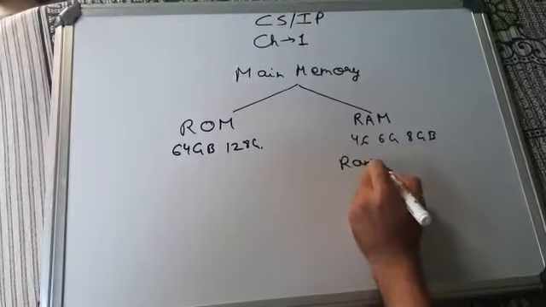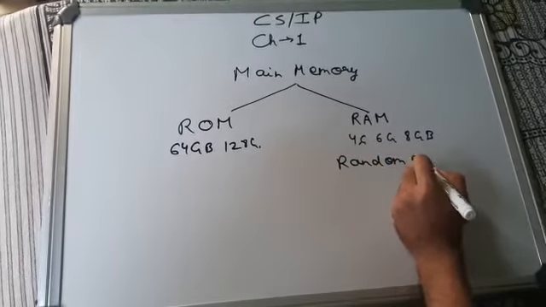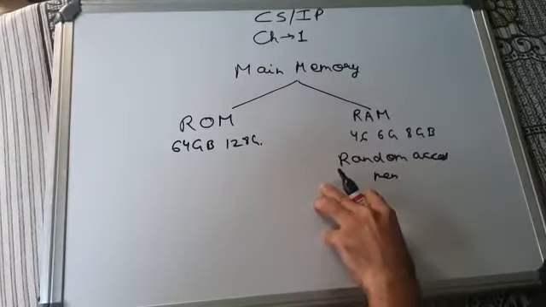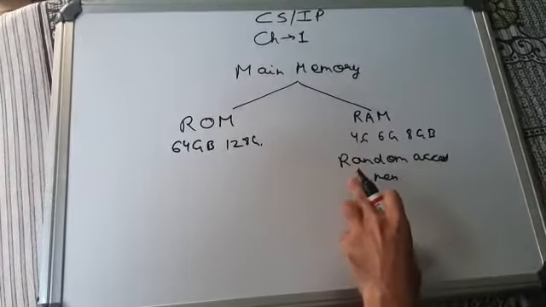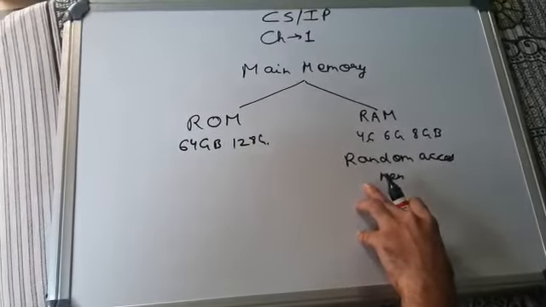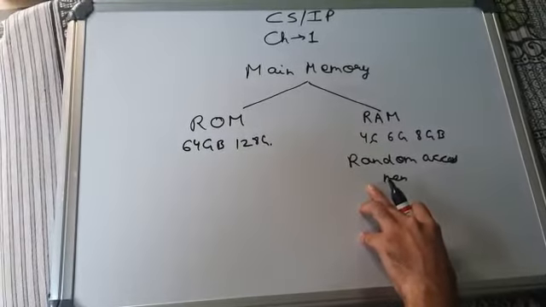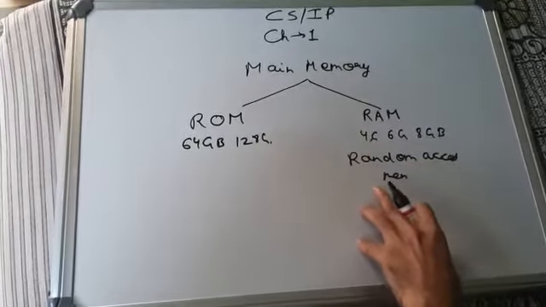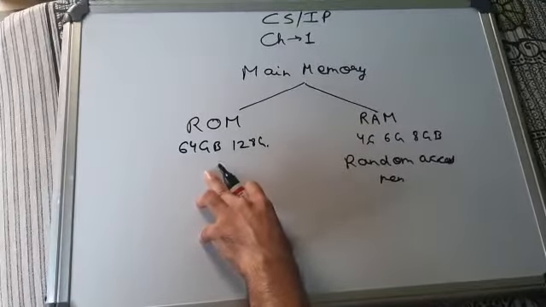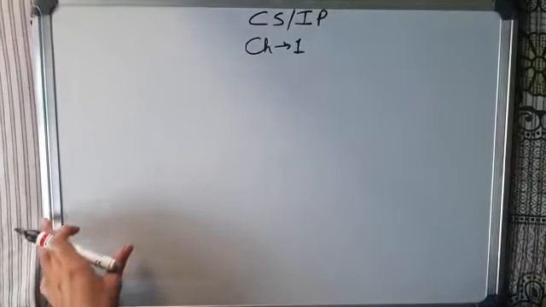Random access memory. It can be used for read and write, to manipulate data during processing. This memory is used only during processing, and this is the stationary memory. This was all about memory.